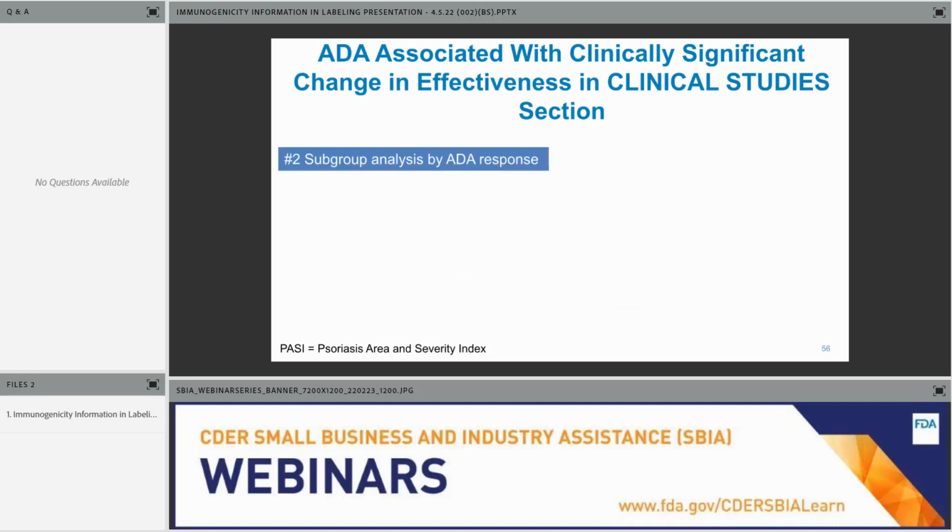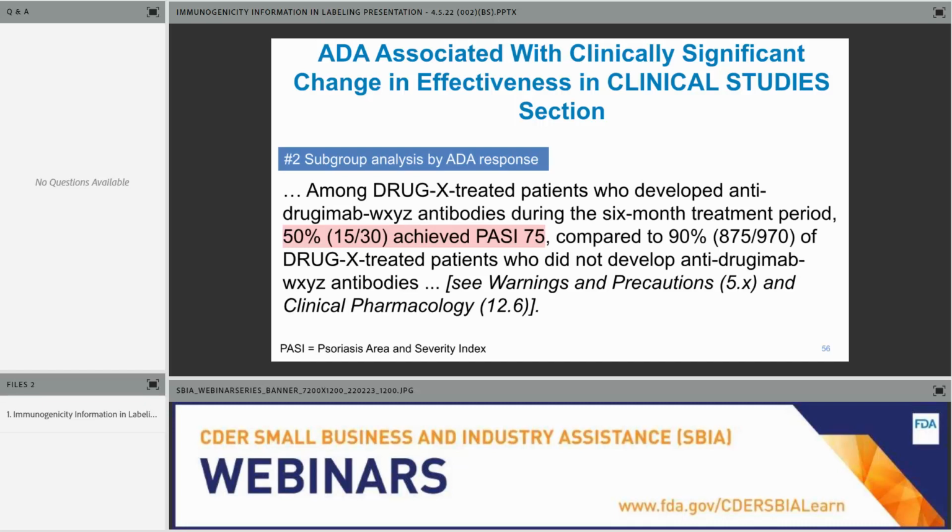Now here, later down in the clinical study section of labeling, one would include a subgroup analysis of effectiveness based upon ADA response. So here you're looking at drug-treated patients who develop ADA during that defined treatment period, 50% achieved a PASI 75, that's the primary efficacy endpoint, compared to 90% of drug-treated patients that did not develop ADA.